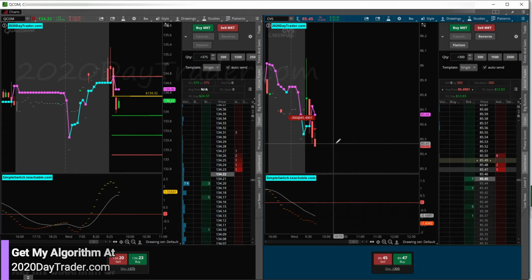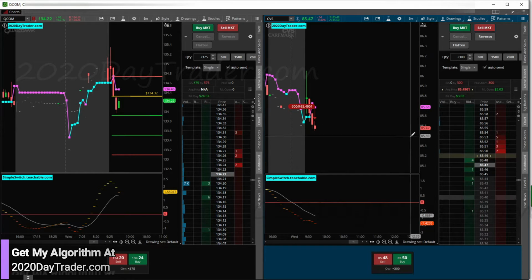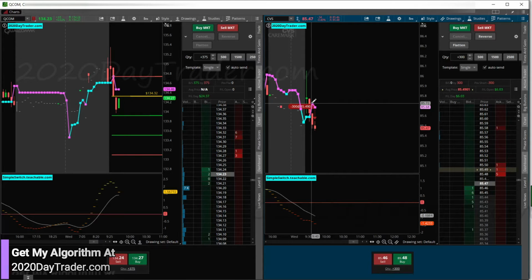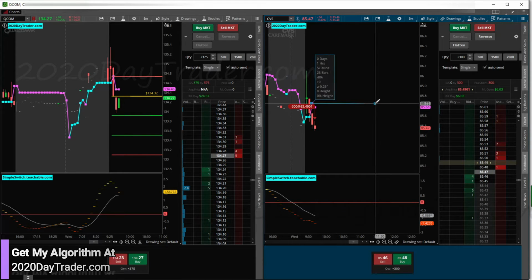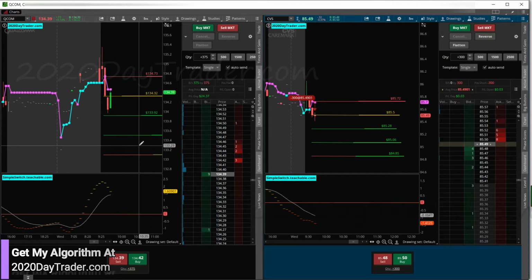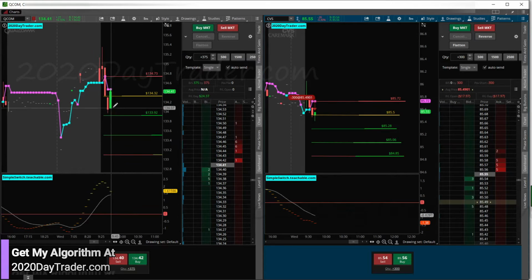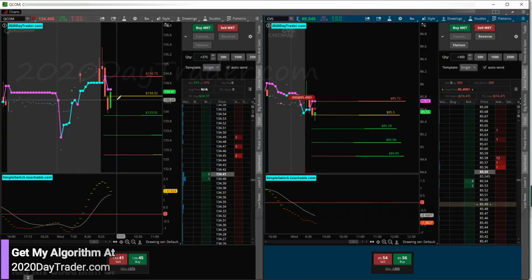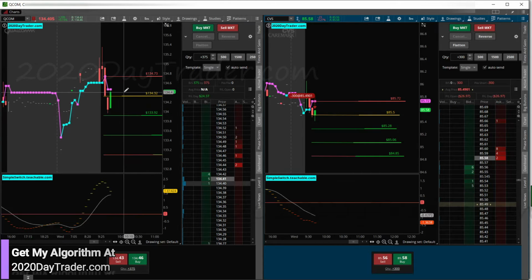So now we're in CVS. All right, let's mark CVS up. I could get my share size now in CVS, and if it backs up some more, we'll go ahead and add to our position. QCOM may roll over and crash and could be a huge winner that I missed out on, but the rules are the rules for a reason. I need to stick with those rules and take that little bit of profit, and then whatever happens, it's for somebody else. My trade is over. It's somebody else's chance to make money on this today.